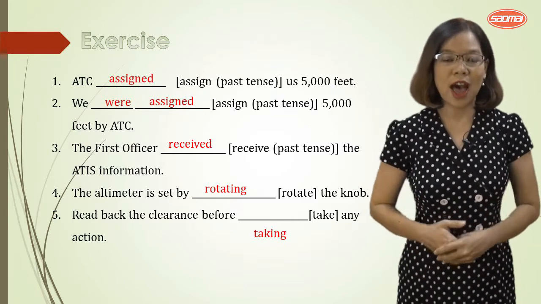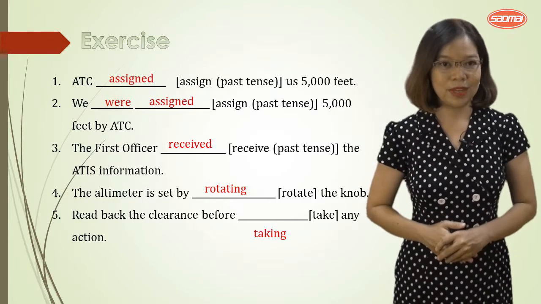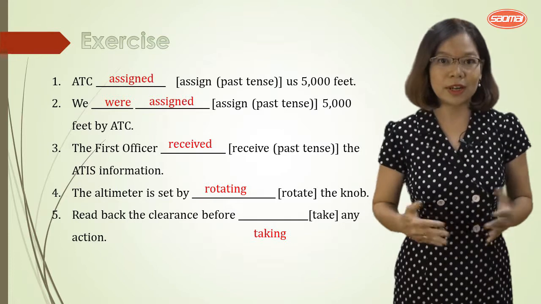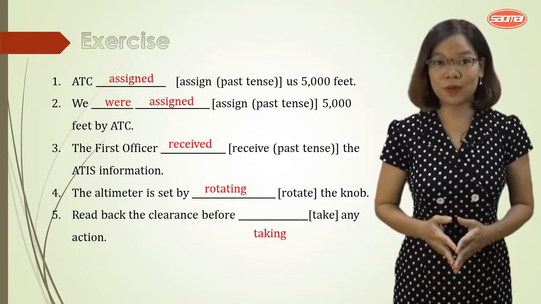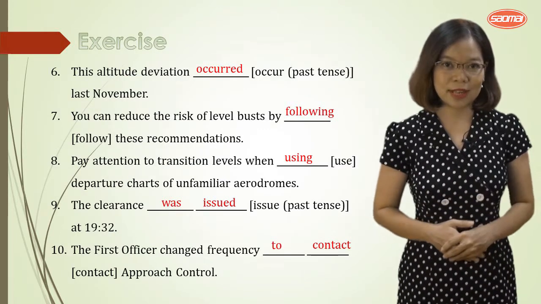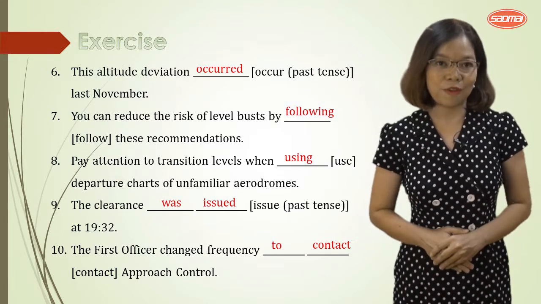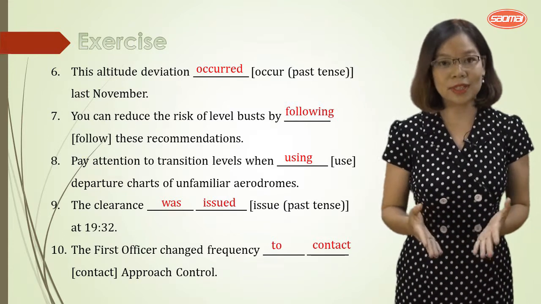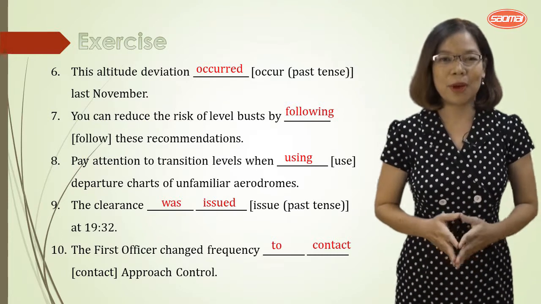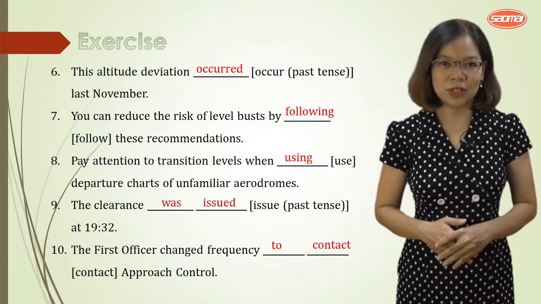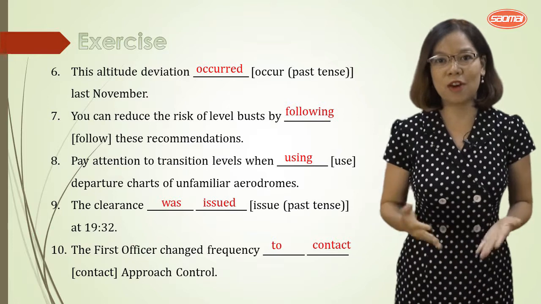Number 4, the altimeter is set by rotating the knob. And number 5, read back the clearance before taking any action. So now we continue. Okay, number 6, this altitude deviation occurred last November. You can reduce the risk of level bust by following these recommendations. How about number 8? Pay attention to transition level when using departure charts of unfamiliar aerodrome.